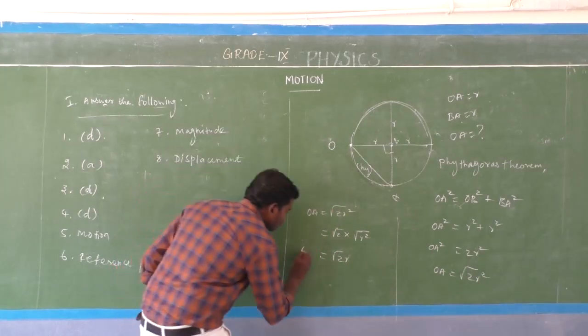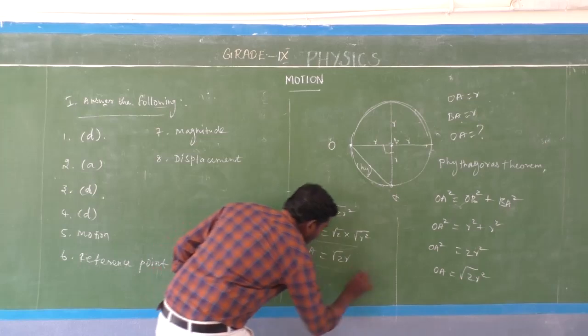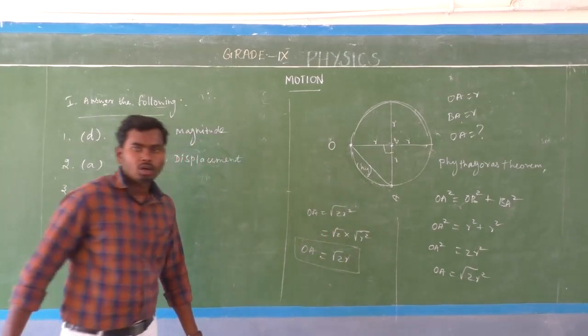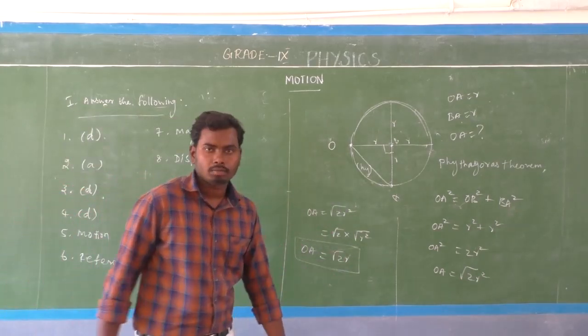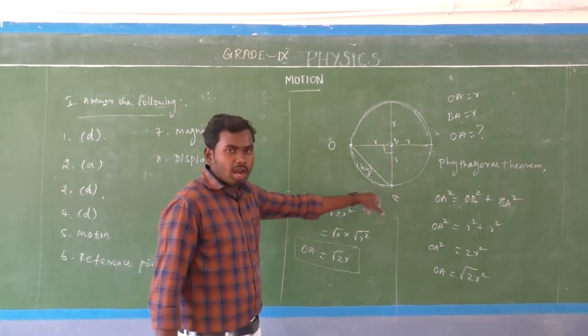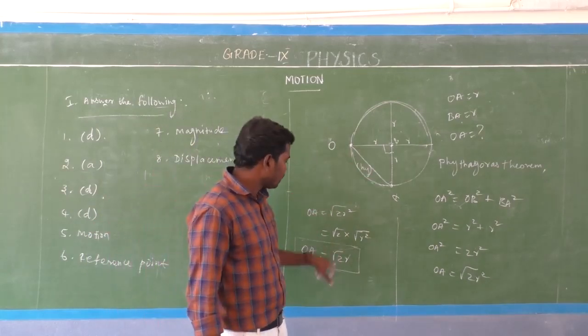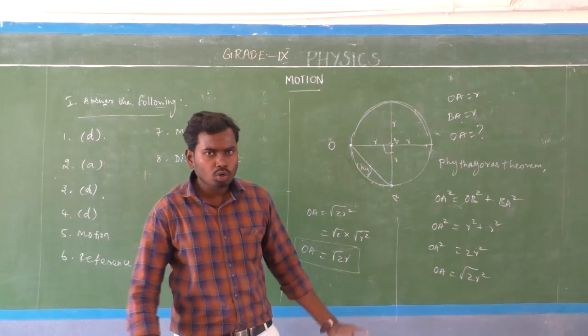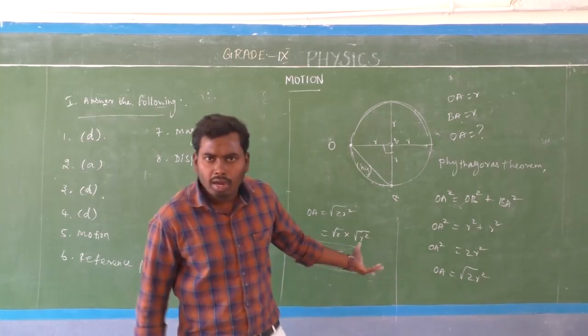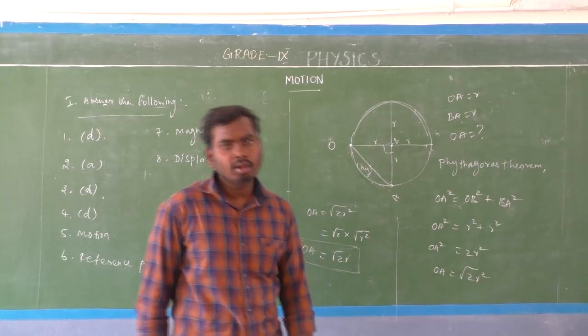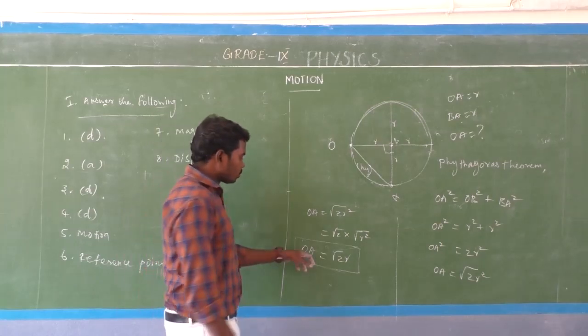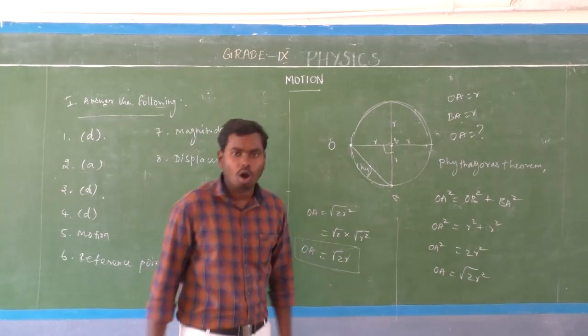So what is the OA value? The OA value is root 2 R. So the displacement is equal to root 2 R. Further, if you know the root 2 value, you can substitute that. So the OA displacement value is root 2 R.